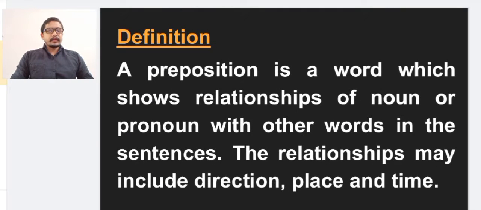A preposition is a word which shows relationships of noun or pronoun with the other words in the sentences. The relationships may include direction, place and time. The definition is very clear here. A preposition is a word which shows relationships of noun or pronoun. So we are using noun or pronoun in our sentences. The relationship of noun or pronoun with the other words in the sentences we can make by the usages of preposition. So we can tell that preposition is a linking word between noun or pronoun with the other words in the sentences.